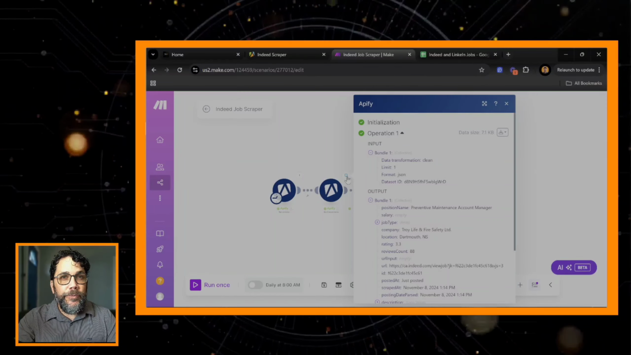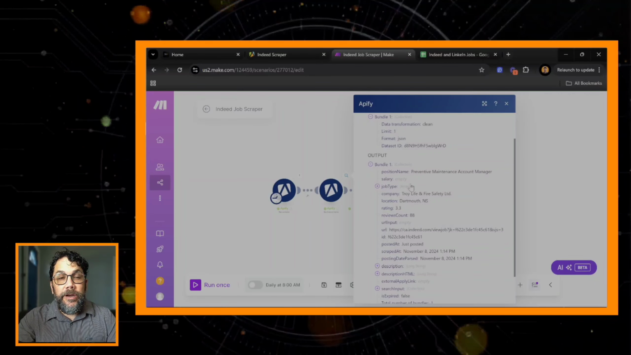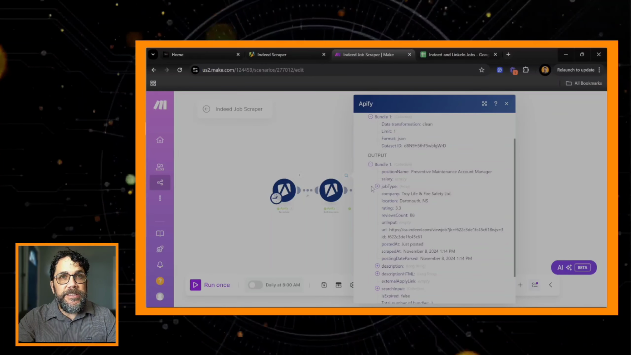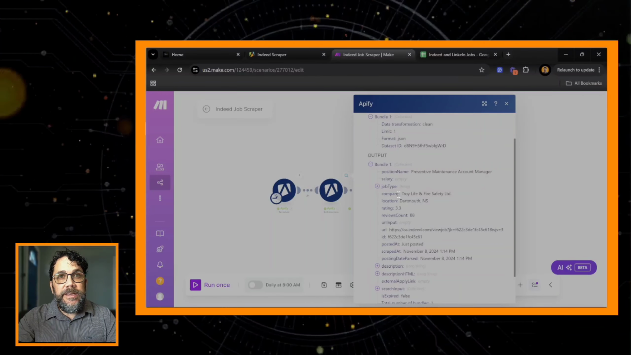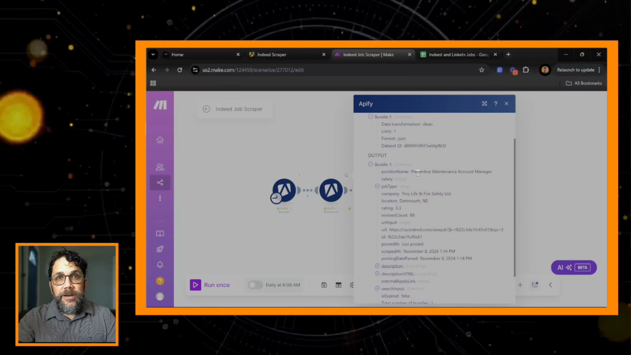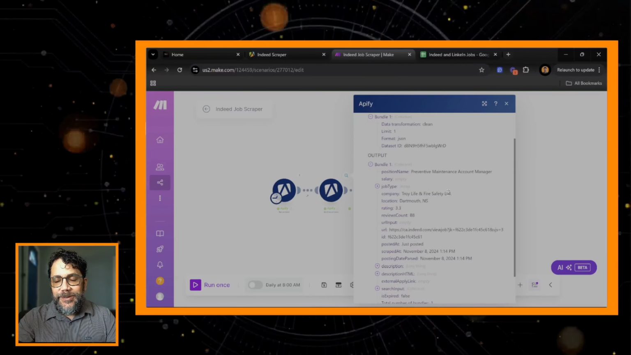Actually, we're going to get the data from the first one, but it's going to be more specific. The output is much more clear to the information that we wanted, and you can see that located right in here. So pretty neat, hey? Position names, preventative maintenance account manager. The company is Troy Life and Fire Safety Limited.